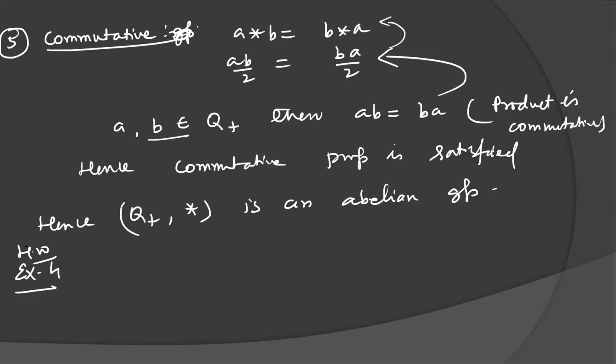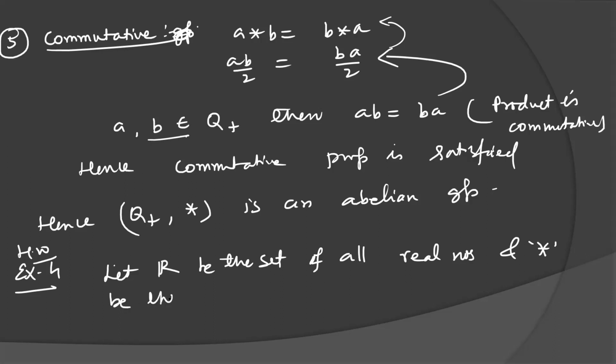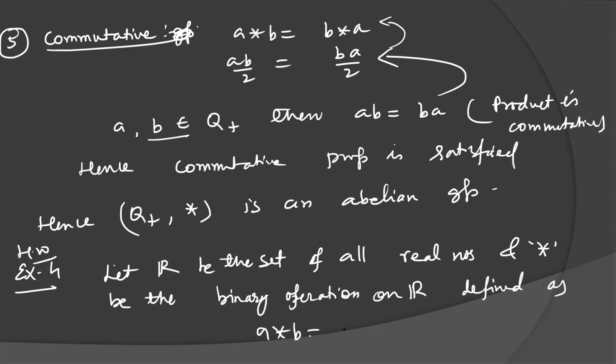Similar problem, only this. Let R be the set of all real numbers and star be the binary operation on the set of real numbers defined as A star B equal to A plus B plus AB.